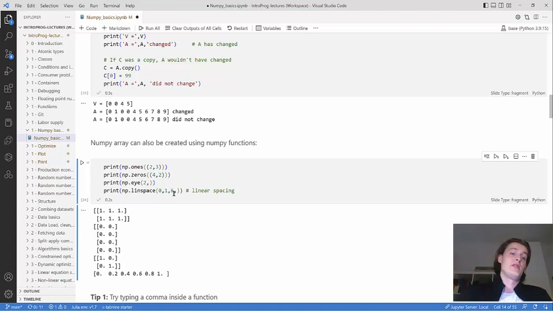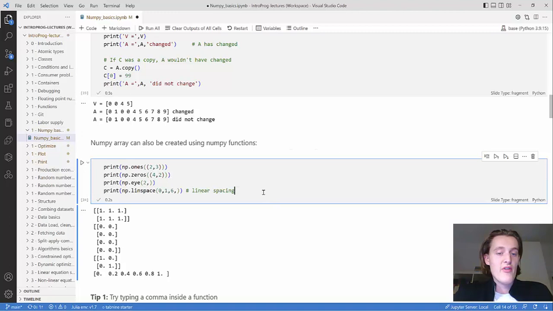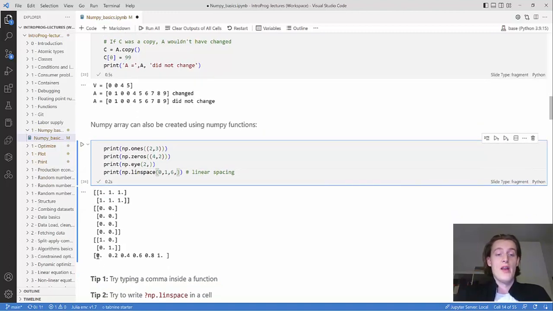And eye creates a matrix with ones in the diagonal, which can be useful for a lot of algebra stuff. Linspace creates linear spacing between 2 points. So this is really useful for a lot of stuff. What you interpret here is the same as the range in Python, just not only for integers. So you say here, I want to create a list that goes from 0 to 1, and then I want it to have 6 elements. And then you create a list from 0 to 1 with 6 elements that are evenly spaced.